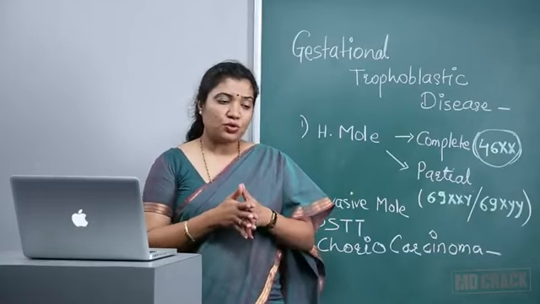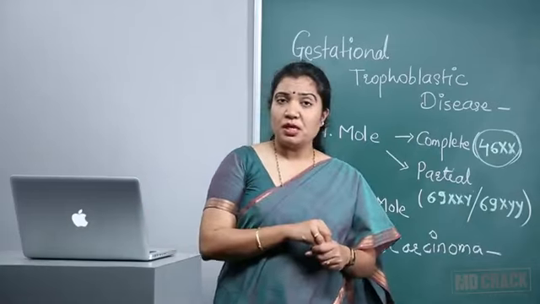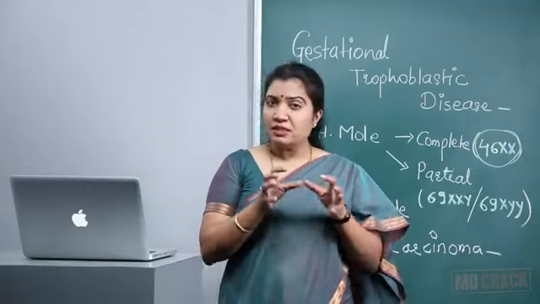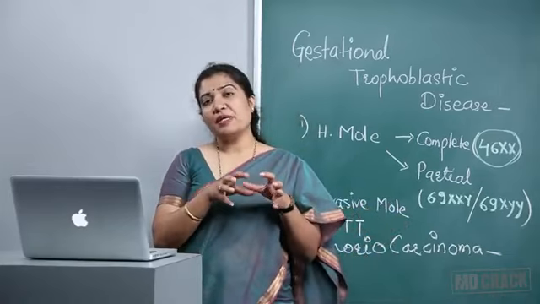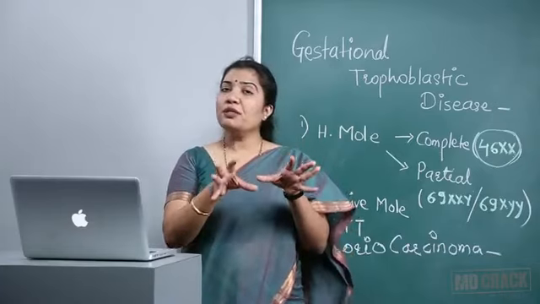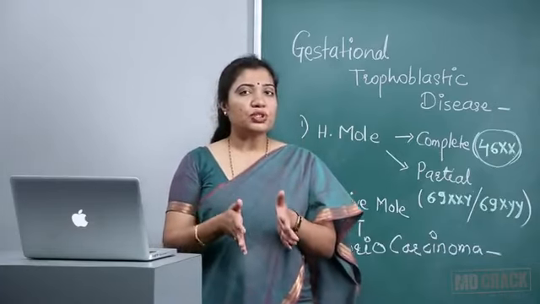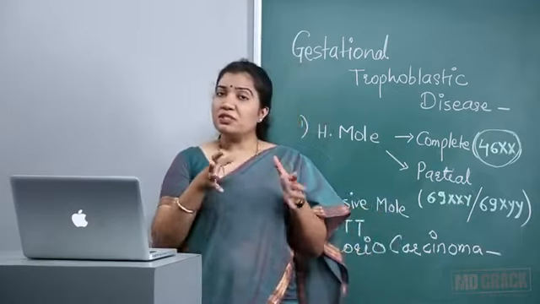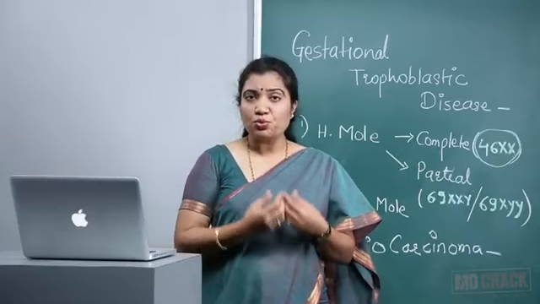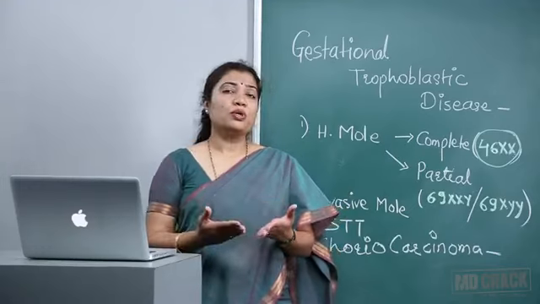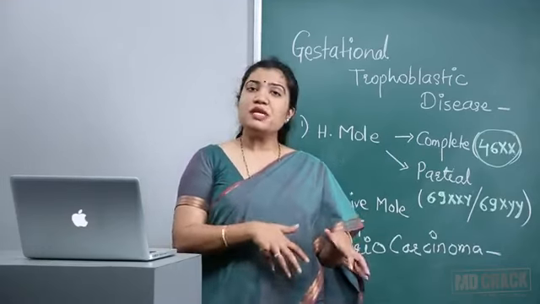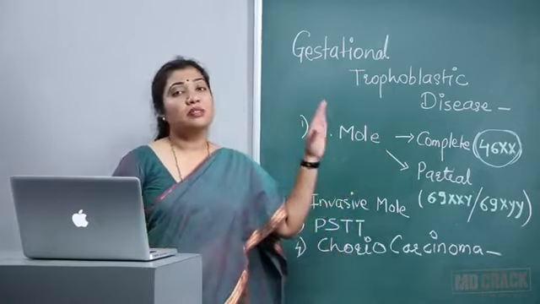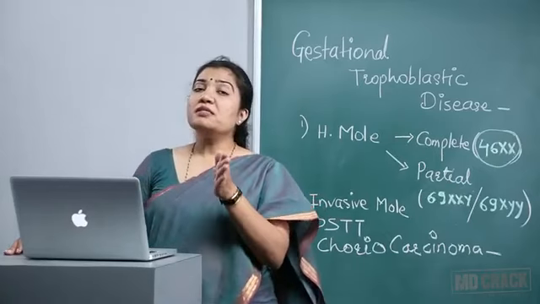Understand, students, that trophoblastic tissue is the one which helps implantation of the embryo. It's a tissue which helps in placental formation. Normally they have the capacity of eroding any tissue and eroding the blood vessels, forming the lacunae, which is physiologically required for materno-fetal exchange of substances. So they have an inherent capacity to erode the tissue. And now we are talking about uncontrolled growth of this tissue which originally has this capacity. So think that hydatidiform mole is a benign neoplasm of chorion, but it has a malignant potential.